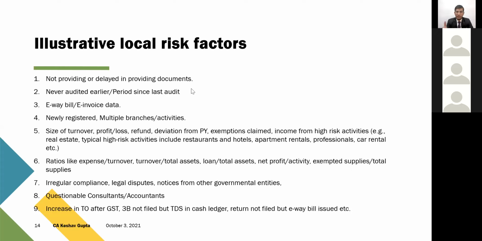So now what happens is that that data keeps on giving a red flag to the department audit team, and then they keep on reviewing that data. Obviously, that entire exercise is taken care of by DGARM. But yes, this can be an important factor because with the advent of technology, with the advent of e-way bill linking to e-invoice and then linking to GSTR-1, and then they're linking to GSTR-3B also nowadays, I'm sure this is going to be a very important factor while deciding the assessee for the purpose of audit.